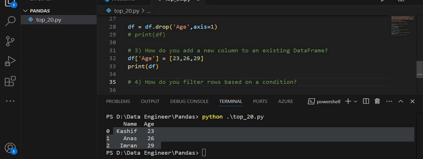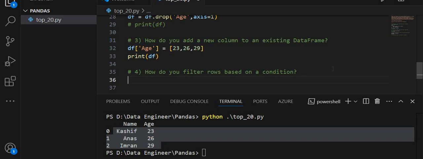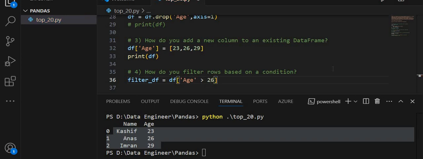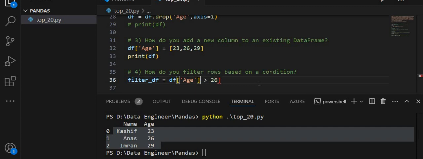The next question is, how do you filter rows based on a condition? So, filter rows based on a condition. Let's create some example for this. filter_df is equal to df, and inside this, age is greater than 26, and I have to pass this df.